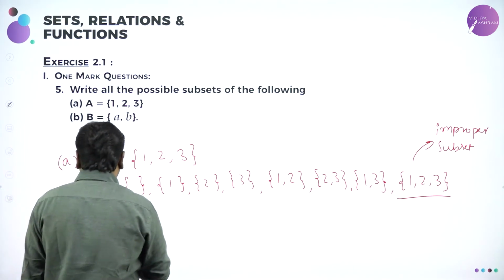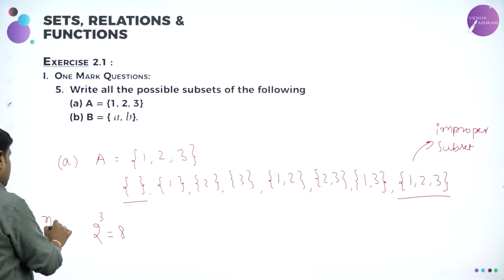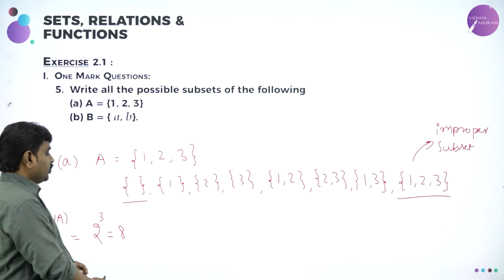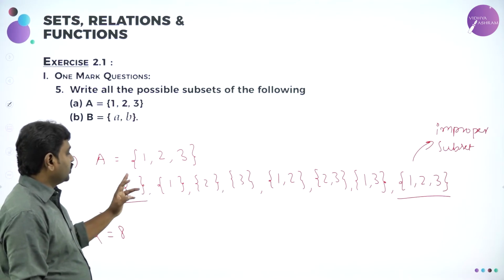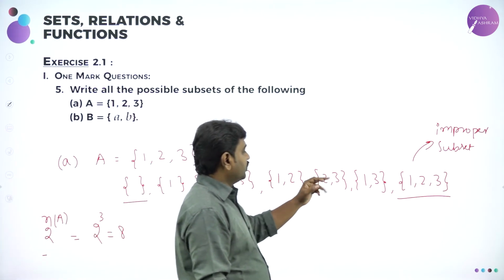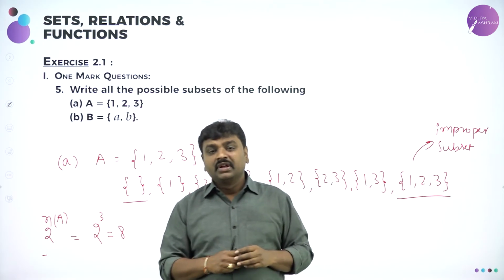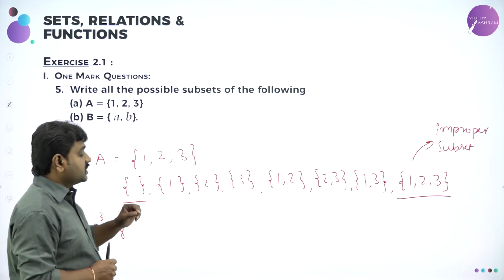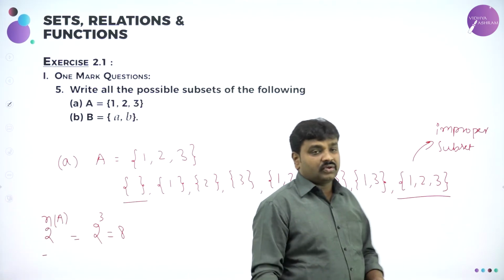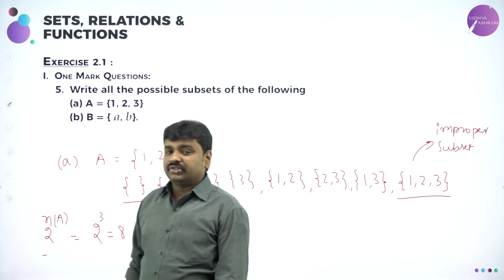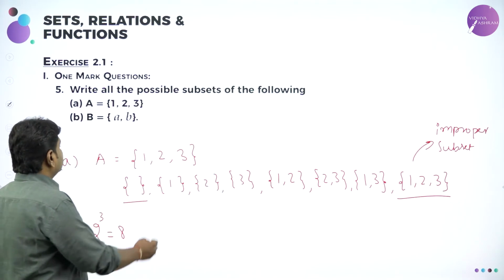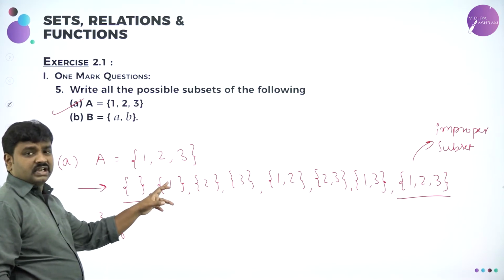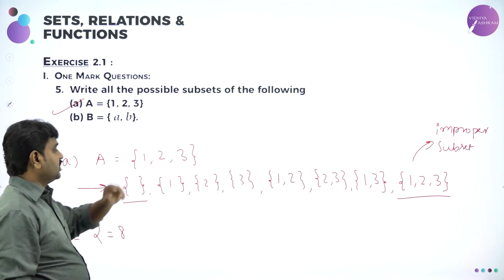Number of subsets of A means 2 power n of A. n of A means what? Cardinal number. So 2 power 3. 2 power 3 is what? 8. You can check, we got 8 subsets: 1 2 3 4 5 6 7 8. 8 subsets are possible. Among the 8 subsets, one is the improper subset, that is itself, and one is the empty set. This you should remember. But the question is just they want you to write subsets. So this is the answer: null set, 3 singletons, sets with 2 elements, and itself.